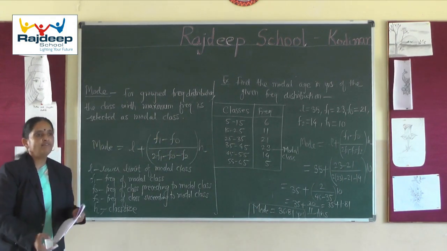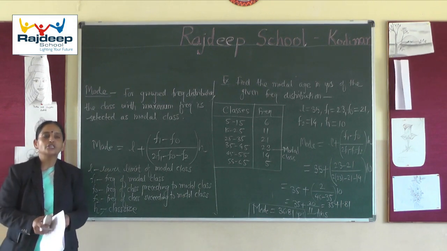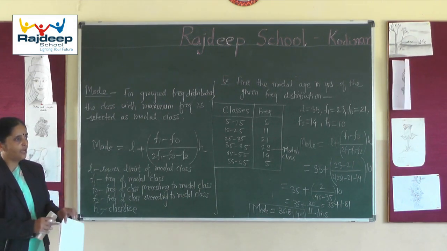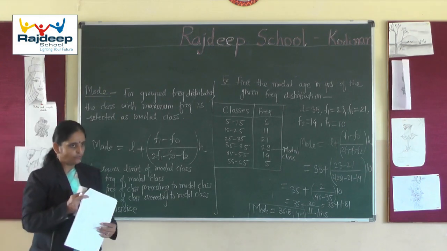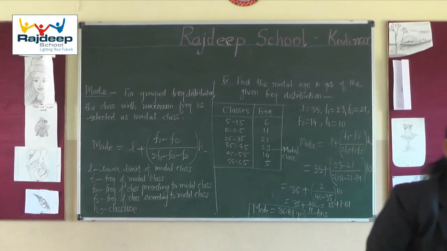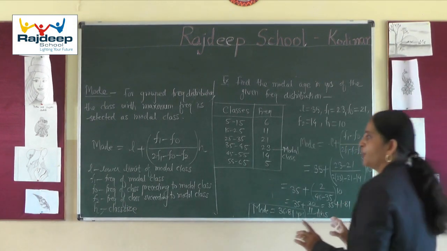After this, we will proceed to the third measure of central tendency, that is median for grouped data. Friends, you are very familiar with these three measures: mean, median and mode.